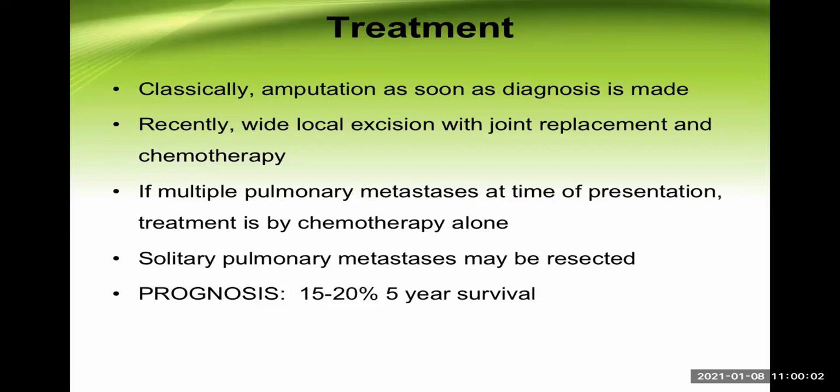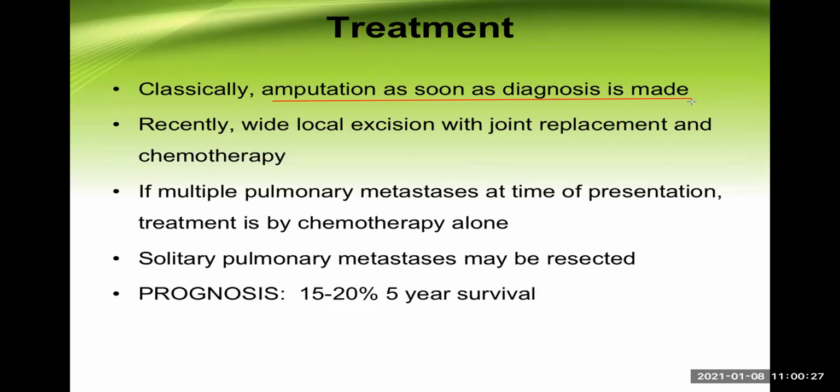Now, what is the treatment? How are we going to treat a case of osteosarcoma? The general discussion was already done, so let us regroup that again. Classically, amputation is done as soon as the diagnosis is made, because this is a highly aggressive type of tumor.